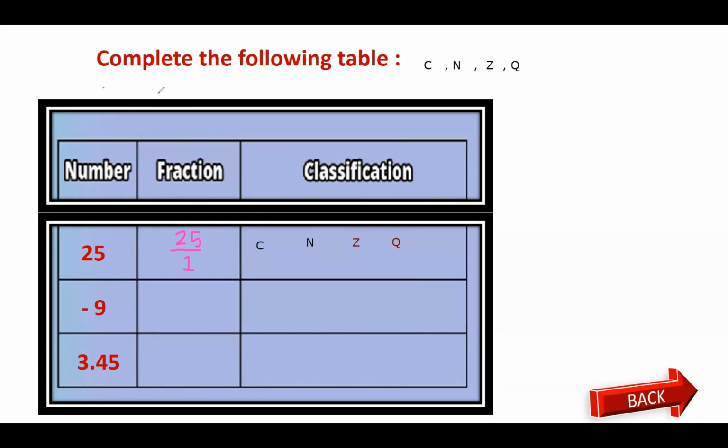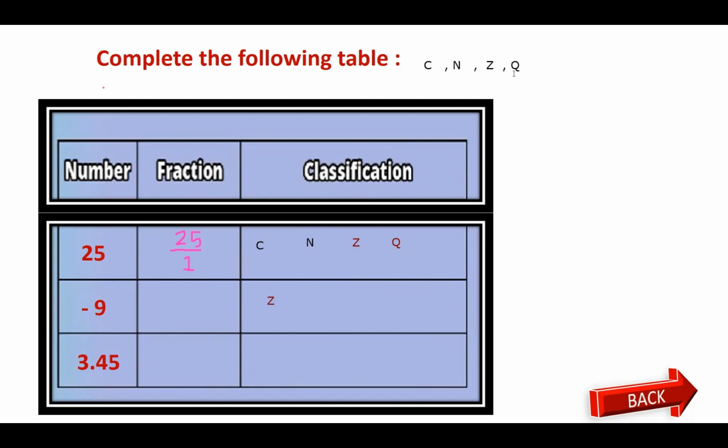What about -9? Think. Is -9 a counting? Yes or no? Of course not, because we said that the counting starts from number 1. So I can't choose the counting. What about the natural? Also no, because this is a negative and the natural starts from 0. Is it negative? Yes, negative. It means that we are in the integer.